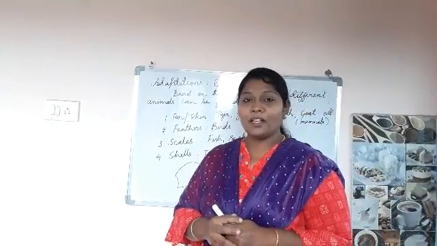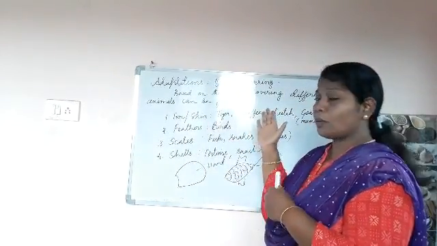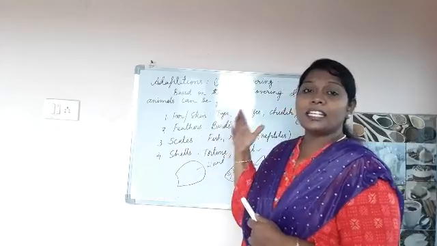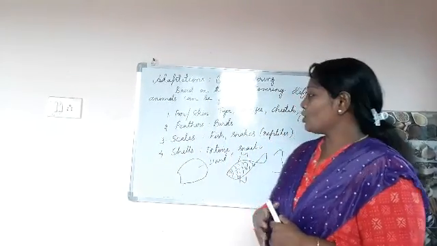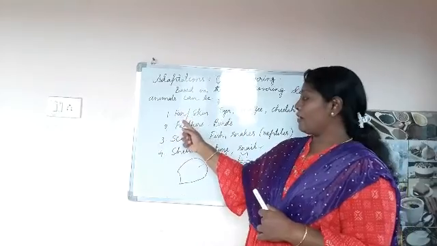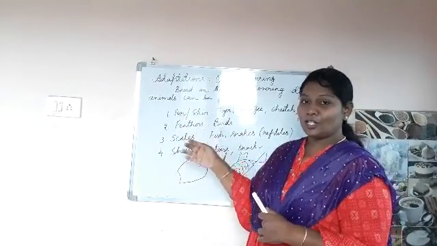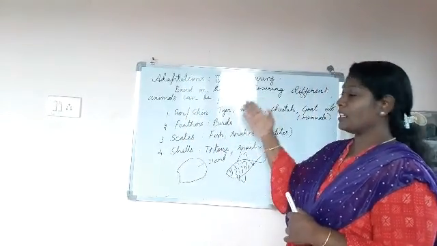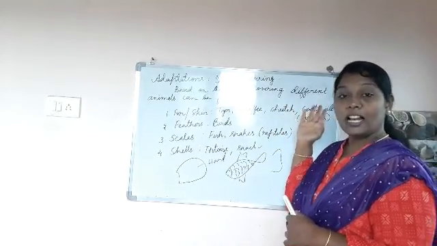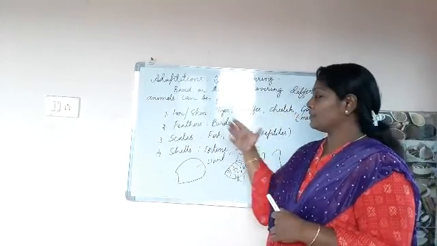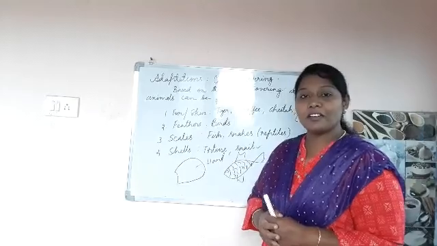Okay children? So based on the body covering, we can see different adaptations in different animals. So what is the first one? Fur or skin. So what are the examples? Tiger, giraffe, cheetah, goat, lion, etc. The next one, feathers.